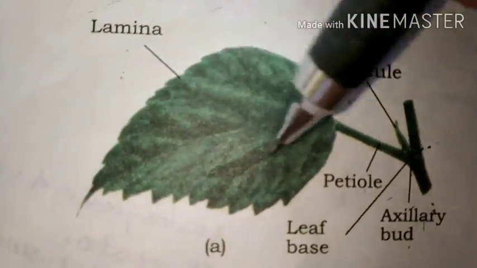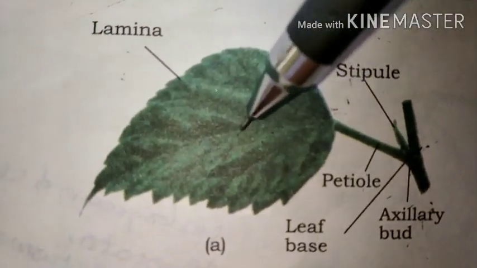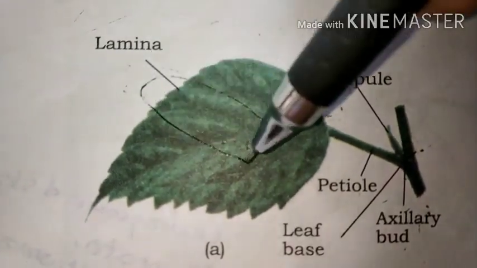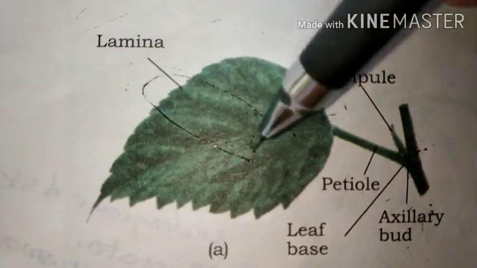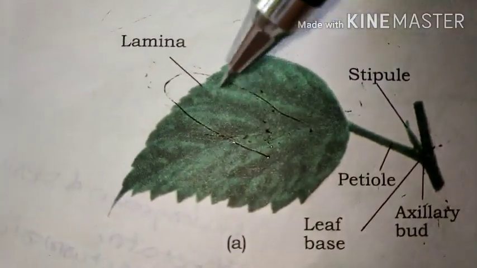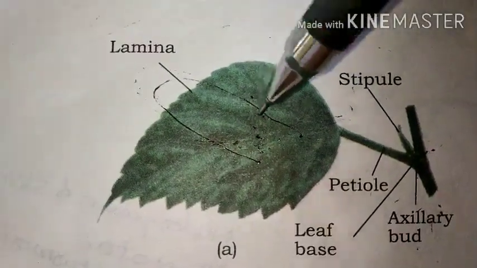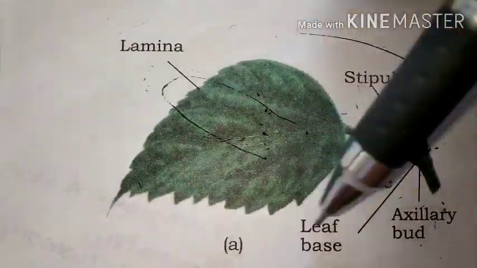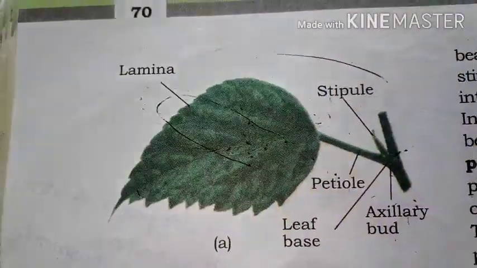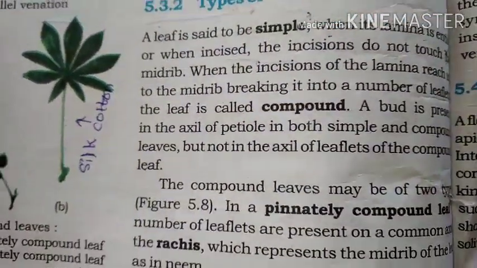These are the veinlets. If the leaf arises from here, and if the incision touches the midrib here, then it is called another leaf. So it should not be like this. It should be proper, initiated properly like this, then it is said to be a simple leaf. Where it is not, it is said to be a compound leaf.